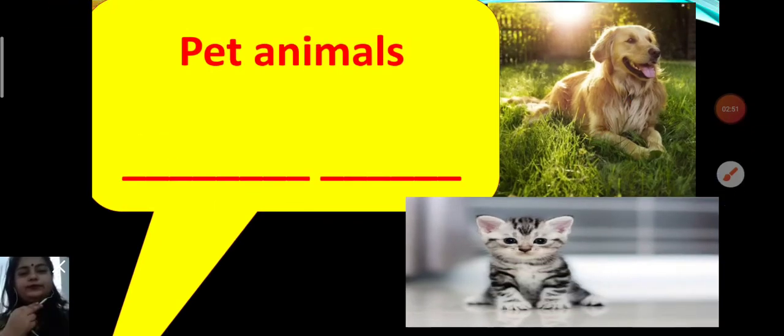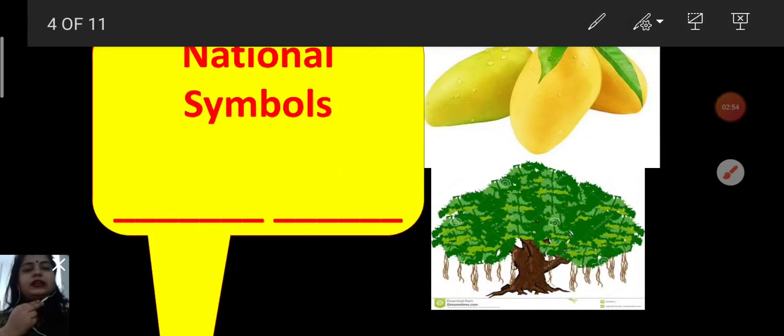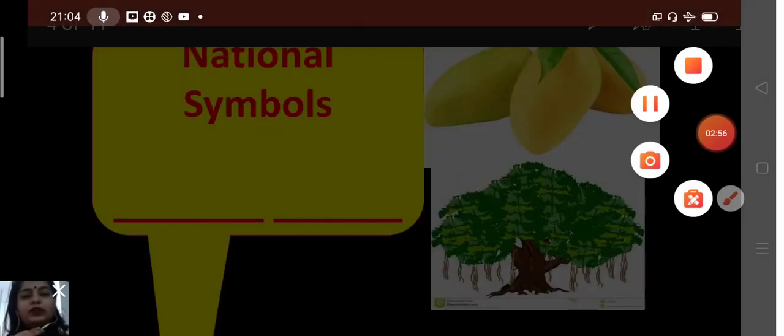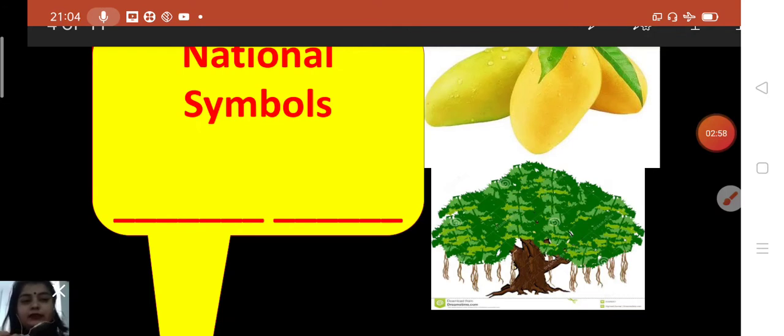Now next one is national symbols. Yes, children, what do you know about this? National symbols of a country represent the tradition, history and belief of a nation and its people. They help evoke feelings of patriotism among the country's citizens and remind them of their nation's glory, beauty and rich heritage. So children, we should respect our national symbols. There you will write only two.